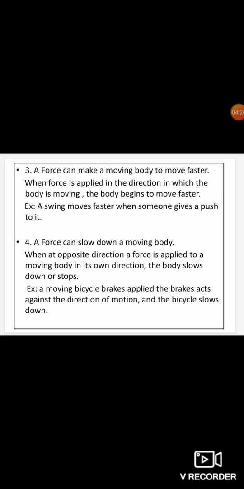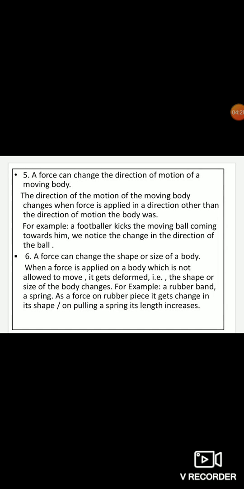So basically in this video we have learned that a force can slow down a moving body, a force can change the direction of motion of a moving body, and a force can change the shape or size of a body.